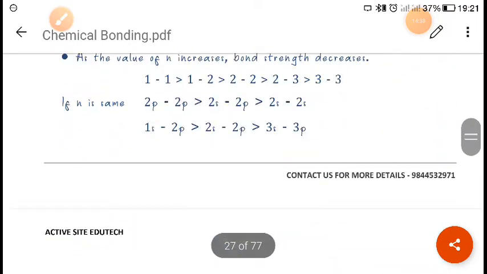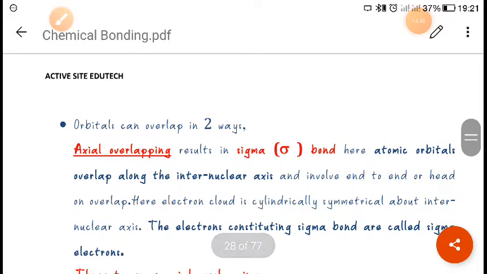So valence bond theory is actually a concept based on overlapping. When we talk about overlapping, it is generally of three types. One is positive overlapping, another is negative overlapping, and the third is zero overlapping.